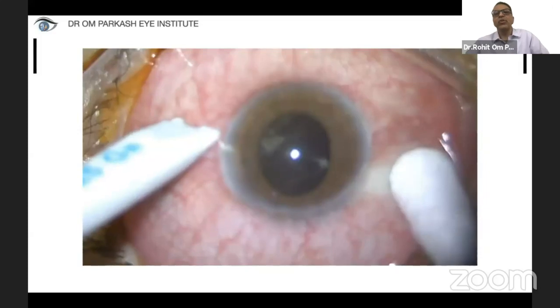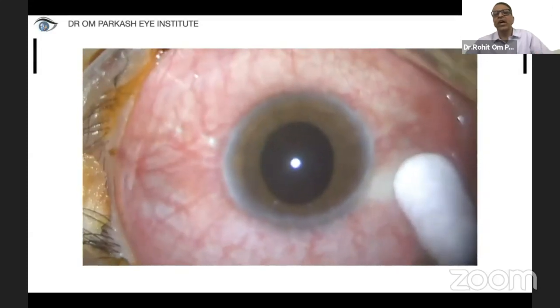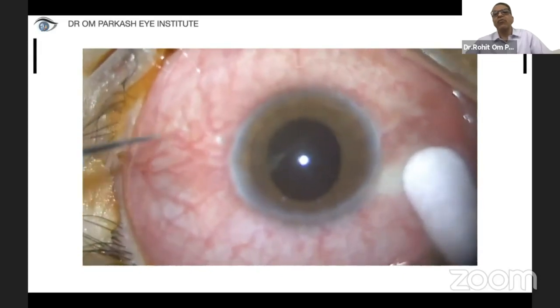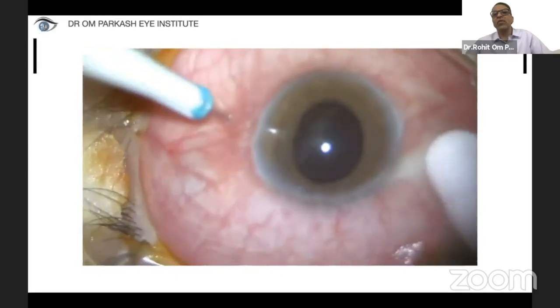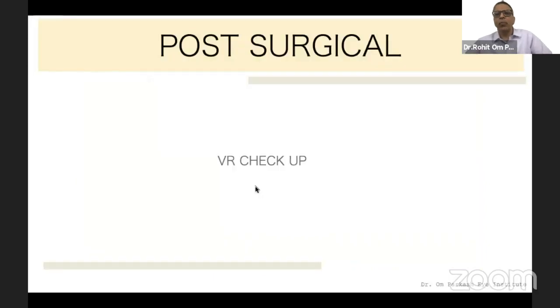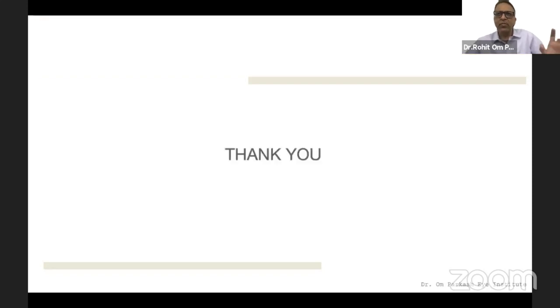This is the presentation to show how you can use the trocar, and after using the trocar at the 3, you can easily go in. But the most important thing which we have to bear in mind is that post-surgically, we need to have a VR checkup done because we might have created some rent, some hole or some traction somewhere. So that is what has to be there. At the end of the day, the posterior pars plana technique is the one which should be followed and which each one of ourselves should get rebooted to. Thank you very much for your kind attention.